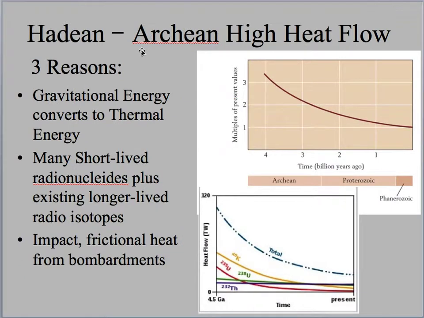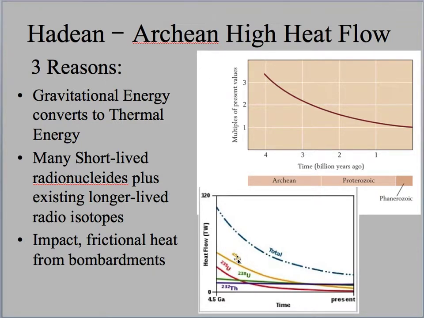So thinking about this high heat flow, why was the Hadean so much hotter? Well, there are 3 reasons. The first is this gravitational energy. So remember, we have the differentiation into the core and mantle, and so that gravitational energy is converted to thermal energy. Also during this time, in the initial solar system, there were many short-lived radionuclides. In other words, there were radioactive atoms that had very short half-lives. They're pretty much all gone, but they were around back in this early Hadean and Archaean time, where they were contributing to Earth's heat budget.